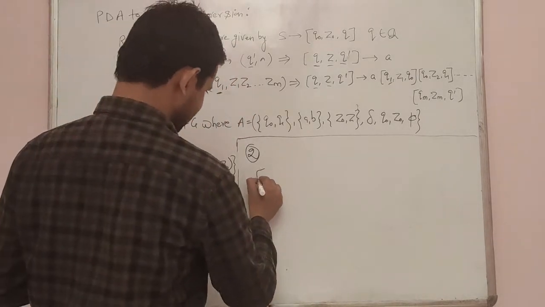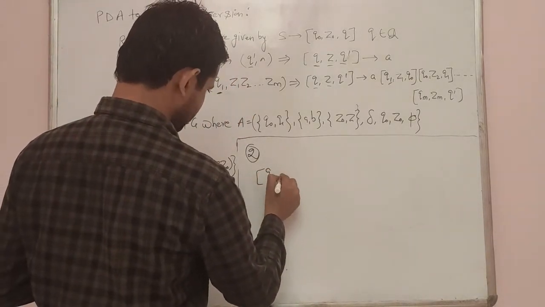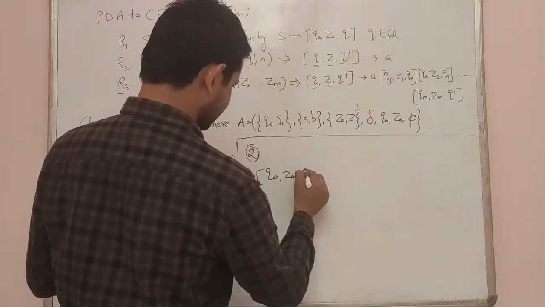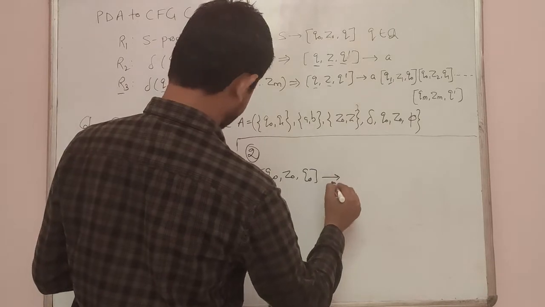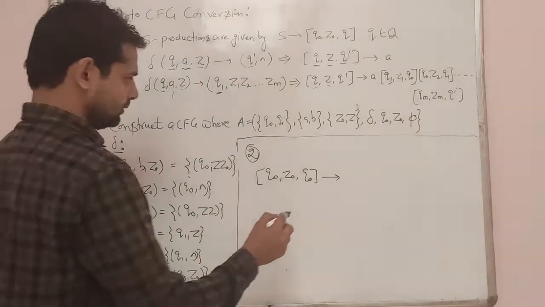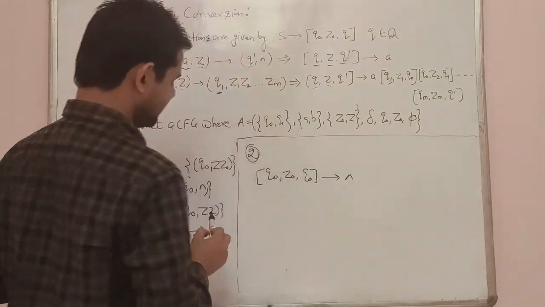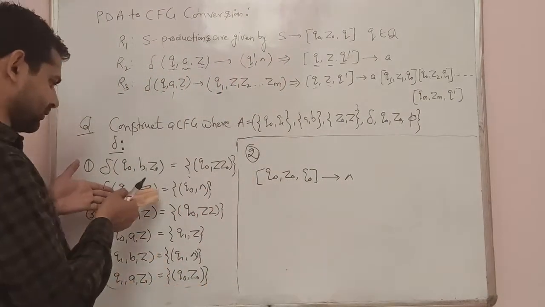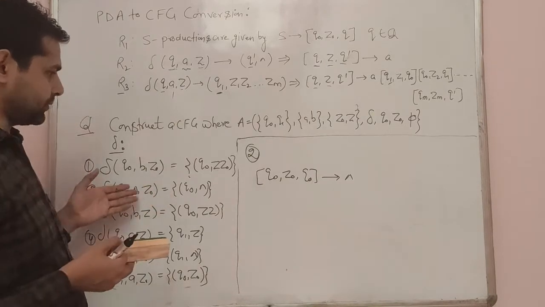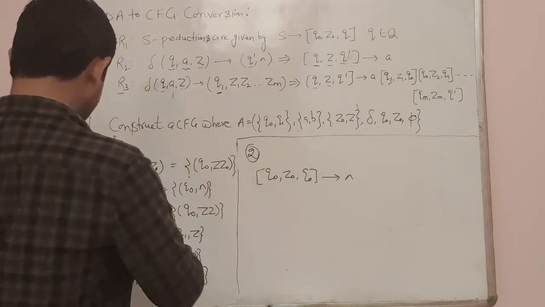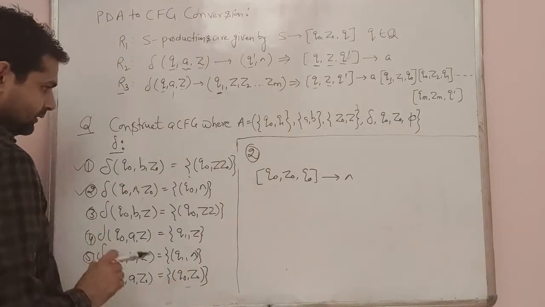So it is [q0, Z0, q0], which tends to whatever value is there, and we write that value here, null. So that is the production in the context free grammar. That is the conversion of a pushdown automata production into a context free grammar production, right? So we have done this one.